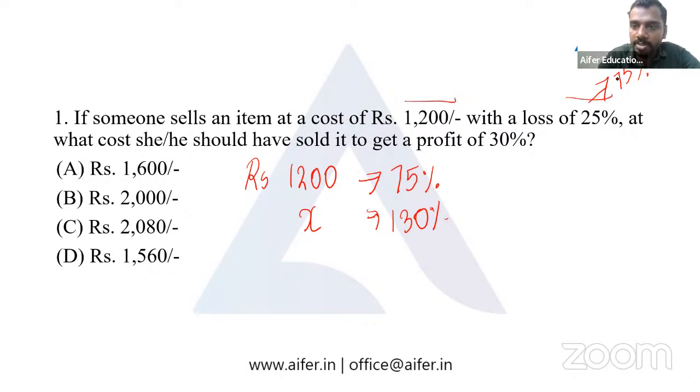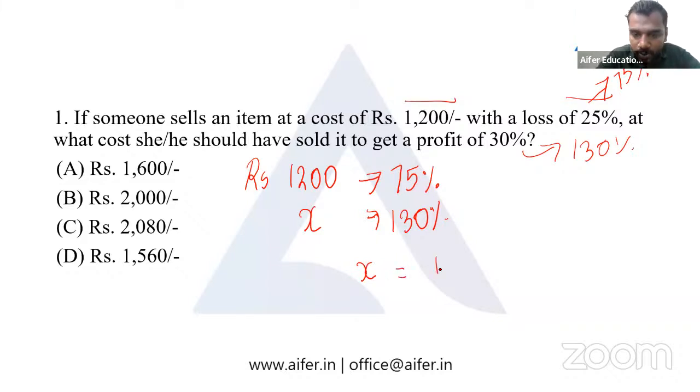So loss of 25% means 75%. The concept we have already discussed. And the next question is, what should be the selling price if there is a profit of 30%? Profit of 30%, we have 130% of the original value. So let's put that particular selling price as X. So we have 1200 as 75%, and X as 130%.